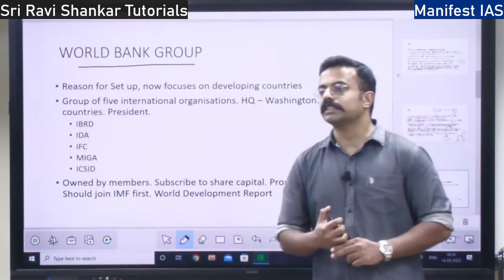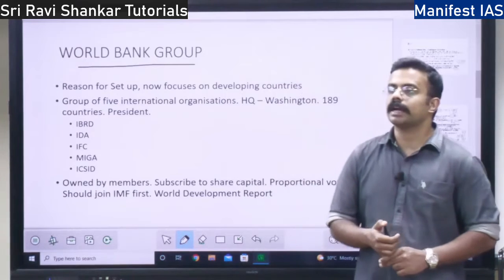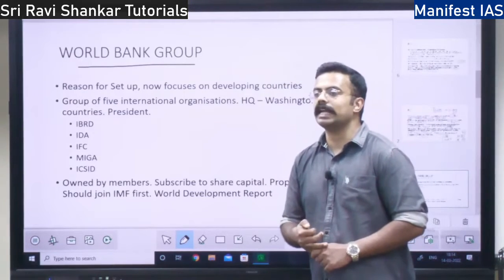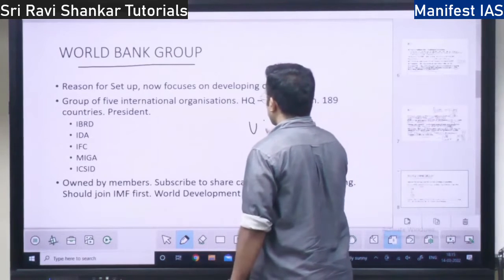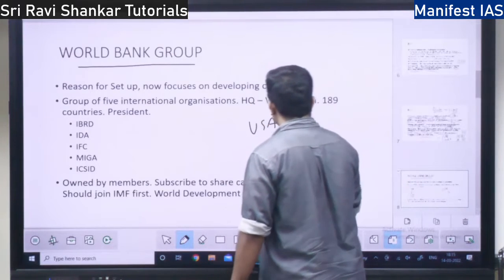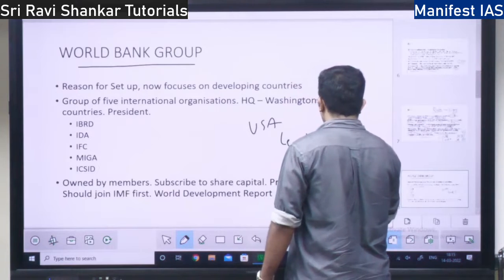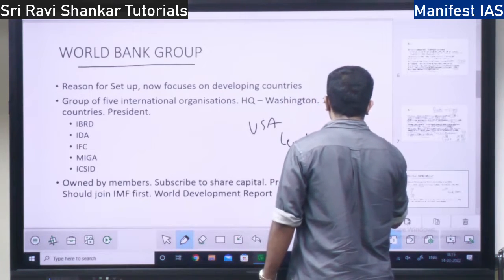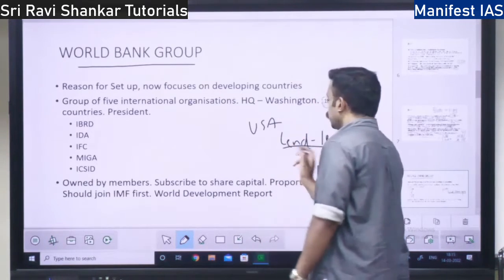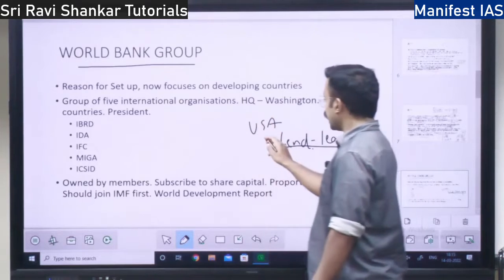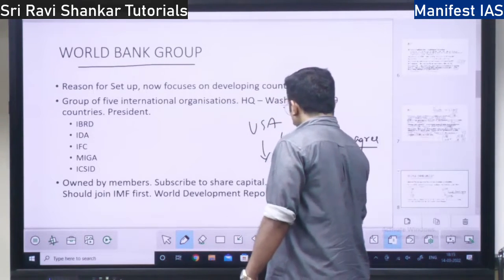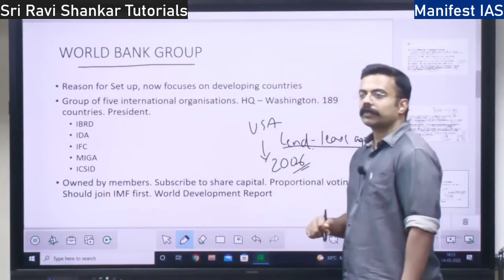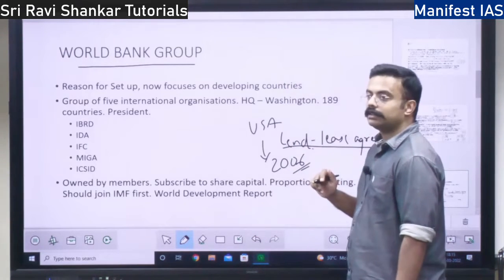There was a lot of devastation. Western European countries didn't have any money, so they took money from USA under the Lend-Lease Agreement. This money was given back to USA as recently as 2006, right? So, Lend-Lease Agreement.